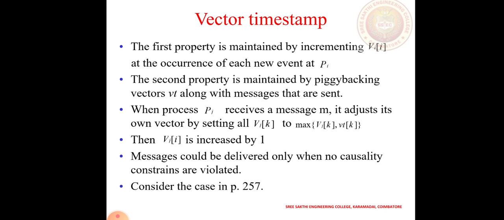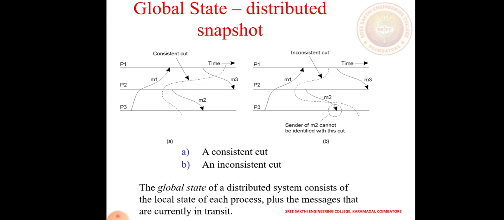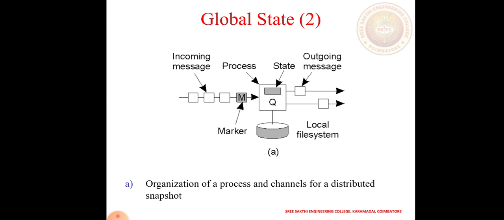Consider the case of P1. This is the global state, and there should be synchronization. If there is no synchronization, the cut is inconsistent. That means event E1 should be earlier than event E2. If there is no synchronization, inconsistent cuts happen, and the sending of M2 cannot be identified with the cut.